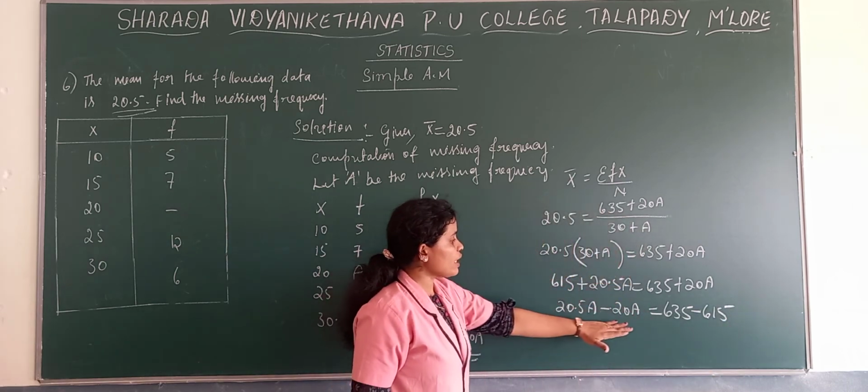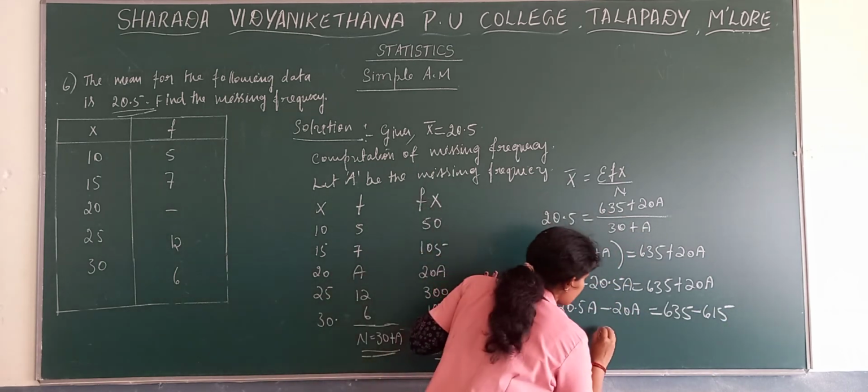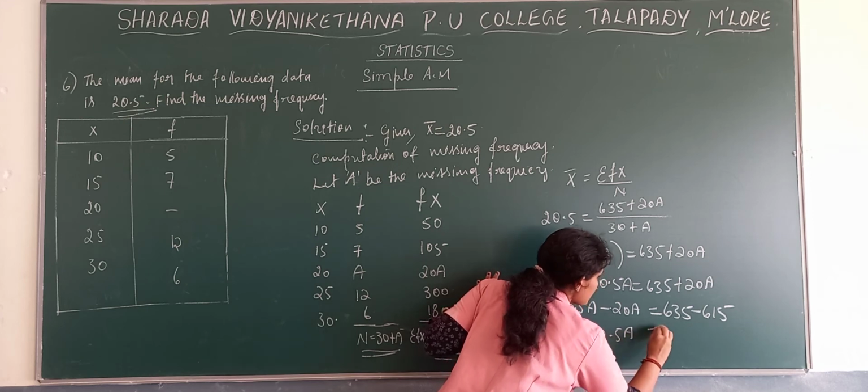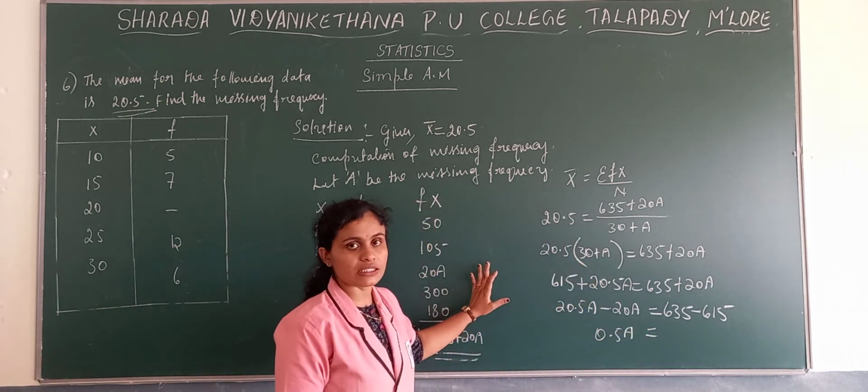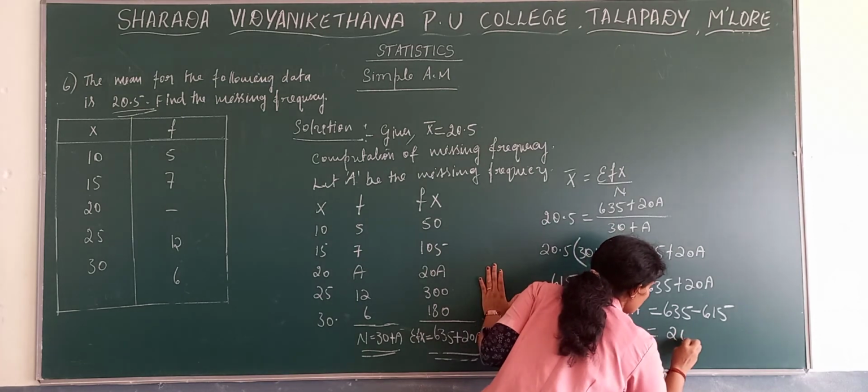Now 20.5A minus 20A gives 0.5A, which is equal to 635 minus 615, which is 20.